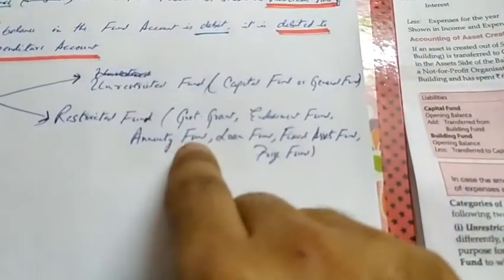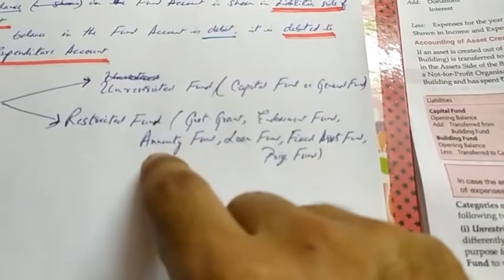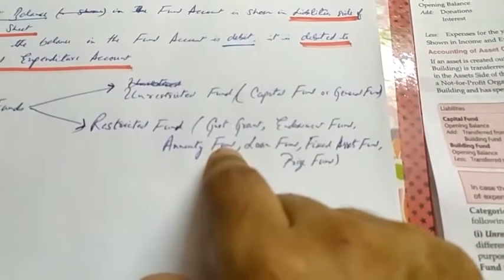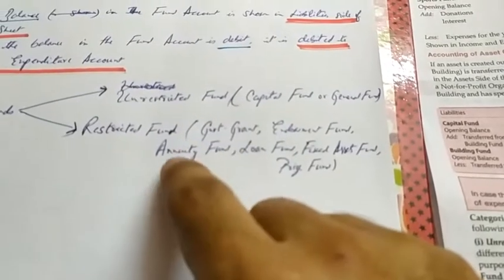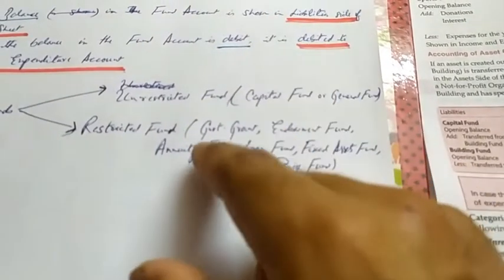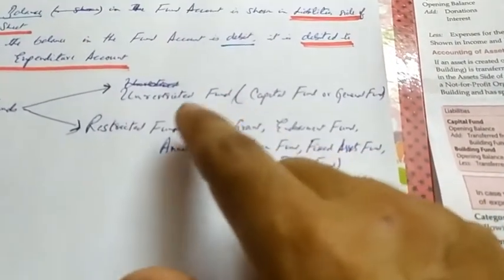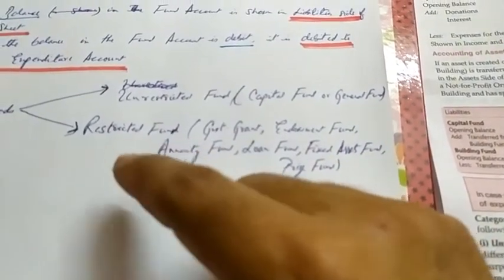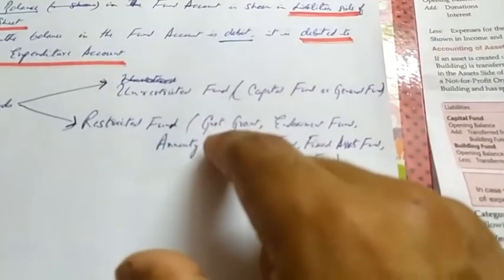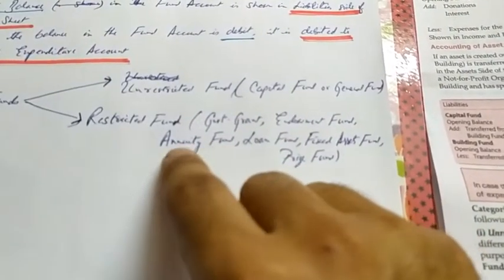So here the donor is granting an amount of donation to an NPO, with the promise that a part of the income that the NPO will generate from it will be returned back to the donor or maybe some other beneficiary whom the donor has nominated. So that fund is known as annuity fund.